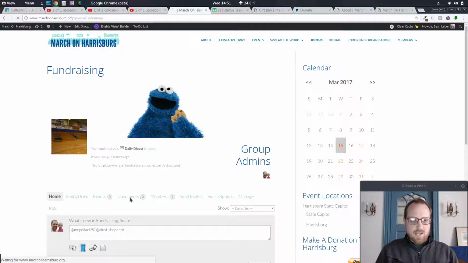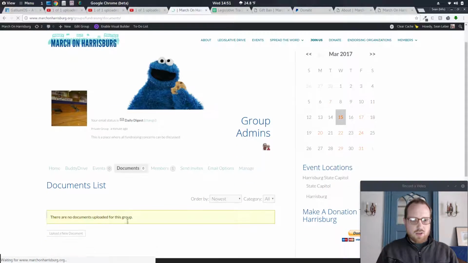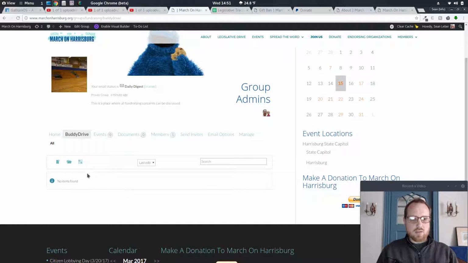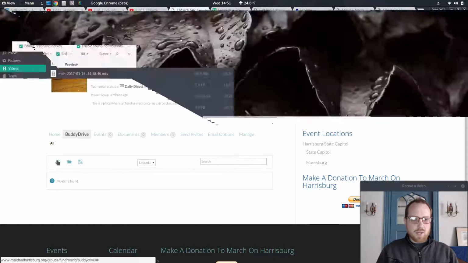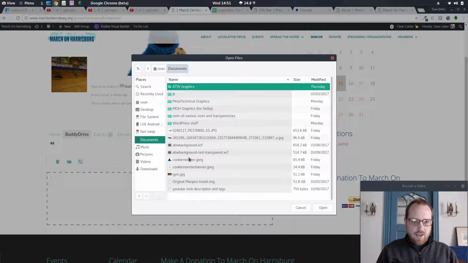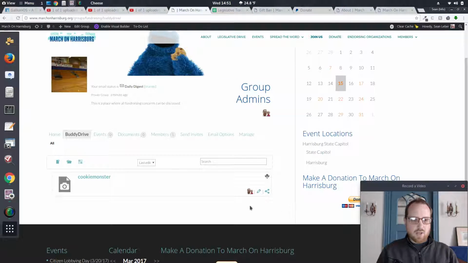What else? Documents. Or actually, no, it's probably in Buddy Drive. That's probably where I want to go. You can upload documents here on the documents section. Those are like Excel, Words, PDFs, etc. But you can also use the Buddy Drive here. I might have to streamline this a little bit. But so I can add a new document here, just drop that in. Let's say I want to add my picture of Cookie Monster to the group, and there it is.